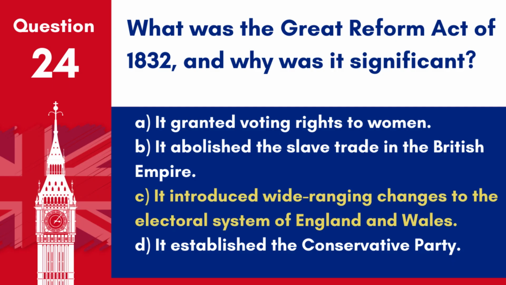Answer: C. It introduced wide-ranging changes to the electoral system of England and Wales. The Great Reform Act of 1832 was significant because it reformed the electoral system by increasing the electorate for the House of Commons and removing certain corrupt practices.